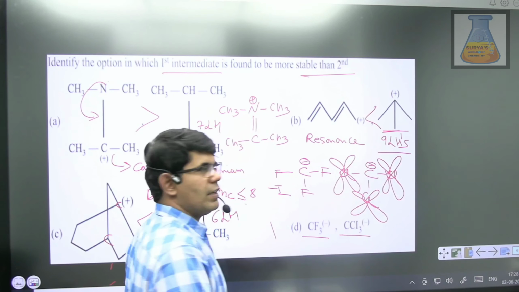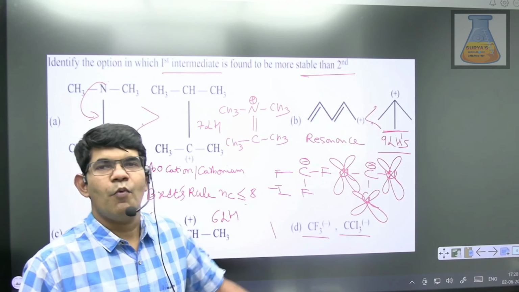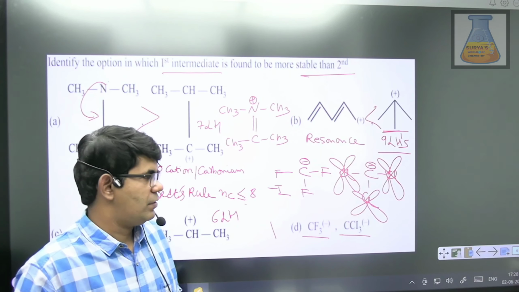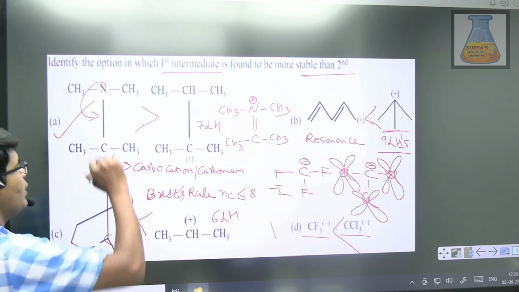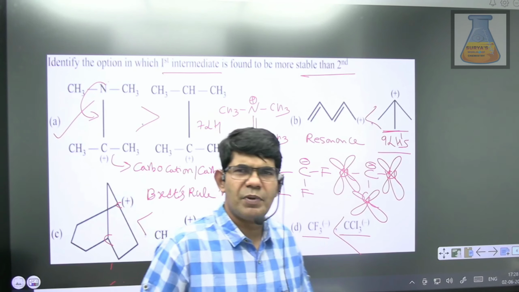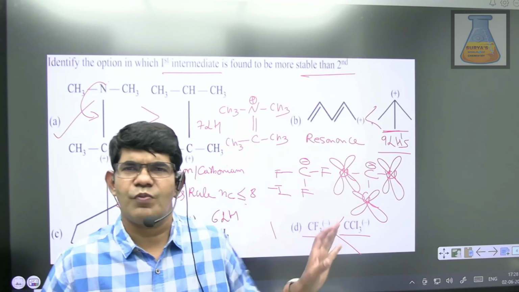So definitely CCl3 minus has to be more stable than CF3 minus. So in this question, the first option is correct. Is the concept clear, guys? I hope everybody is following.